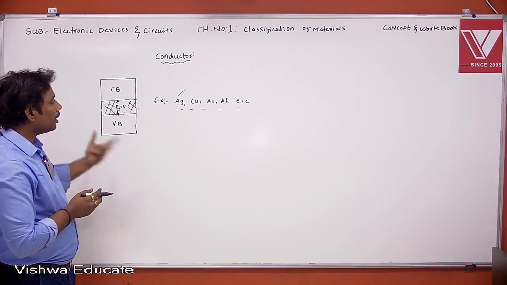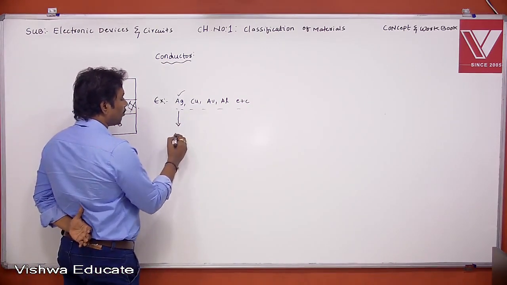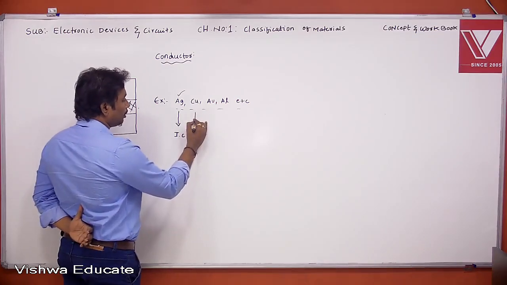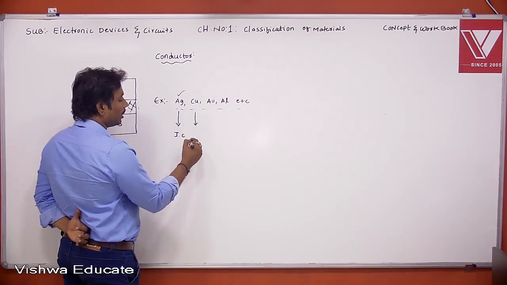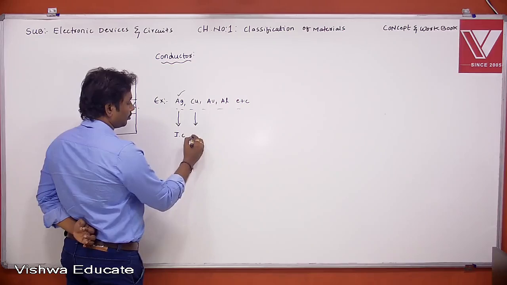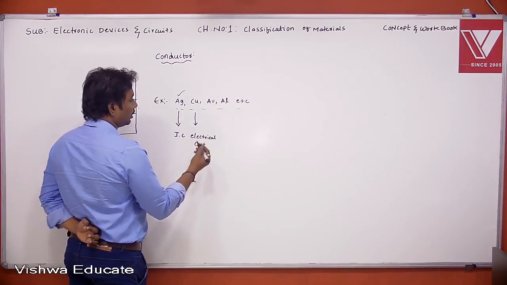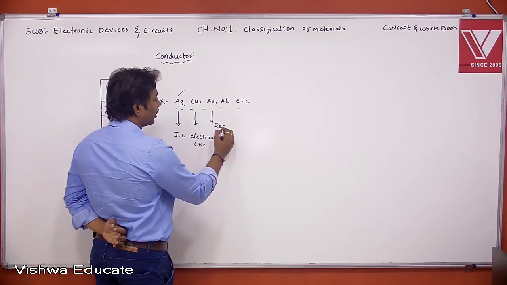So where do we use silver? Silver can be used in electrical wiring in ICs, integrated circuits. Where do we use copper? Copper can be used as electrical wiring in electrical circuits. And where do we use gold? Gold can be used as a reagent.